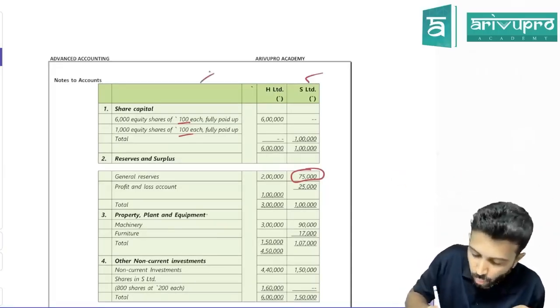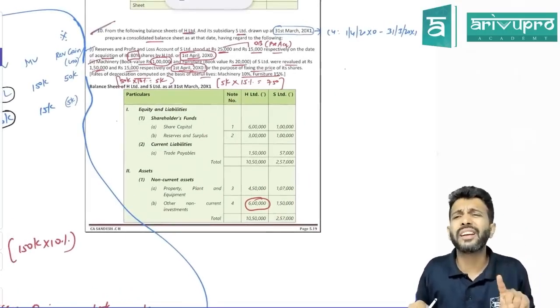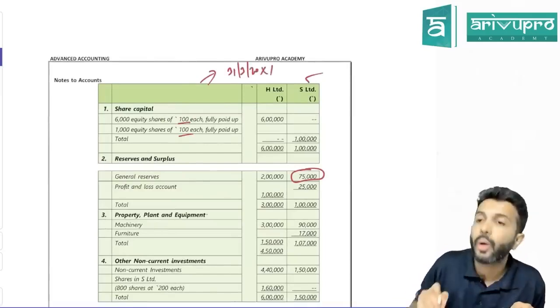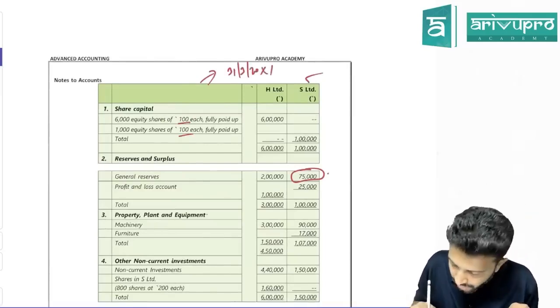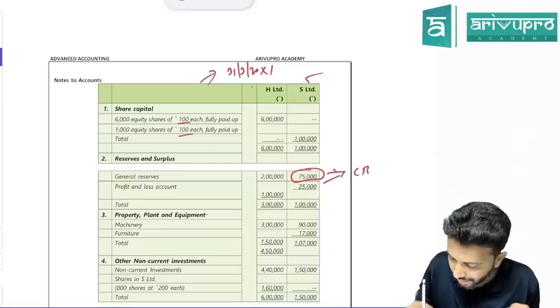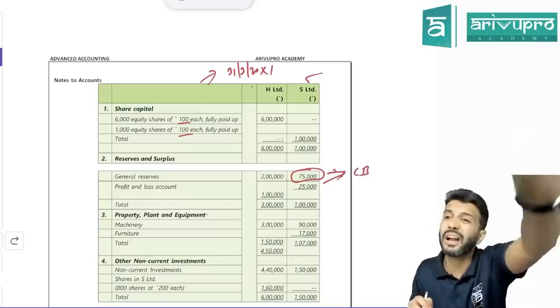Sir, this data is on what? This data is from the balance sheet, no? Balance sheet you prepare at year beginning or year ending? That means this data is as on 31st March 20x1. So whatever general reserve and P&L account that you see here, is this opening balance or closing balance? The general reserve and P&L that you see in the balance sheet is a closing balance.